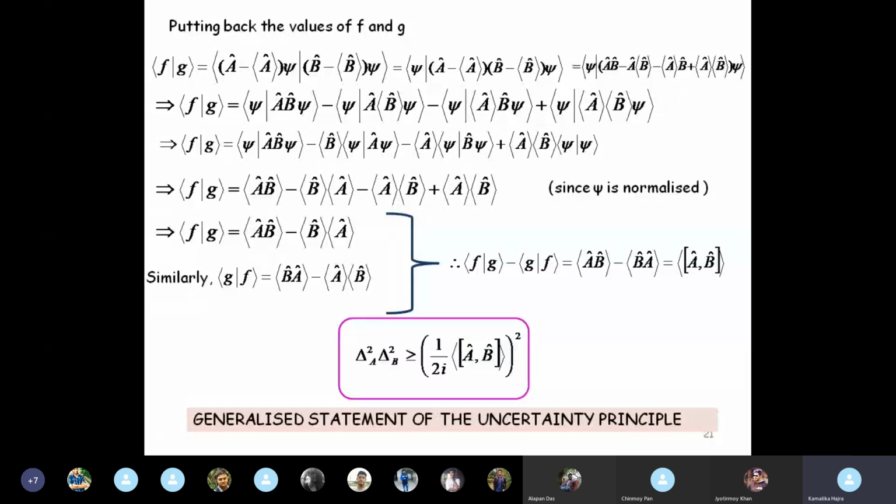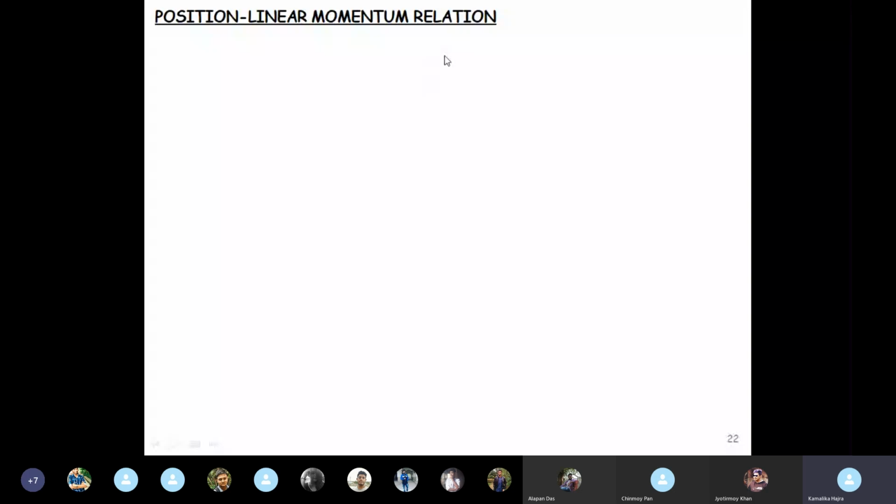Now this will be clear if you take two examples. One is the position and linear momentum relation. The first observable is position, the second observable is the x component of linear momentum. You compute the commutator first, and you'll see that the value of the commutator is i h cut.